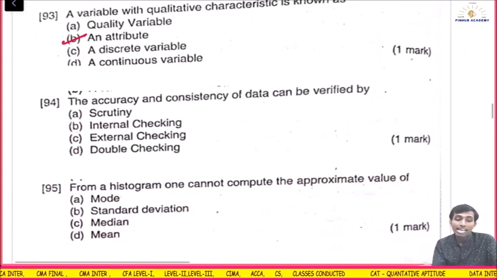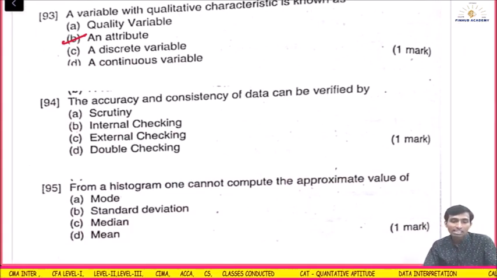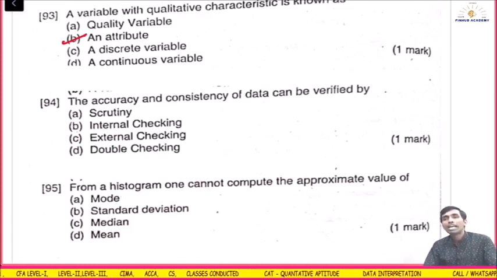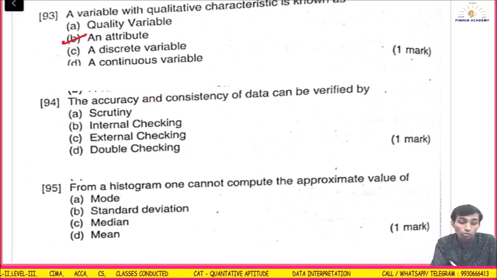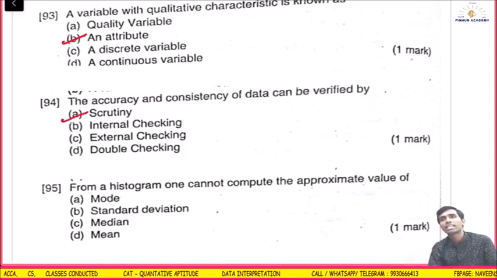Simple. The accuracy and consistency of data can be verified by what? It can be verified by scrutiny. This is what is given, not internal checking or external checking, not double checking. Scrutiny is the exact word.